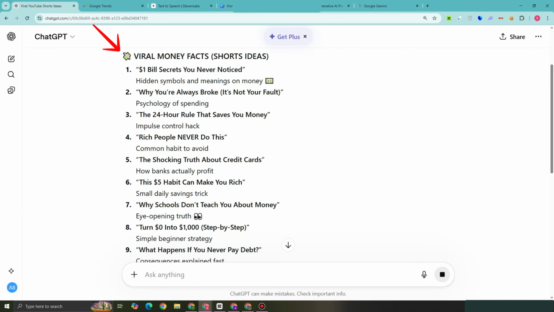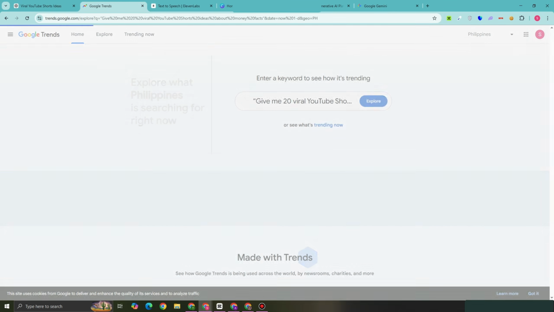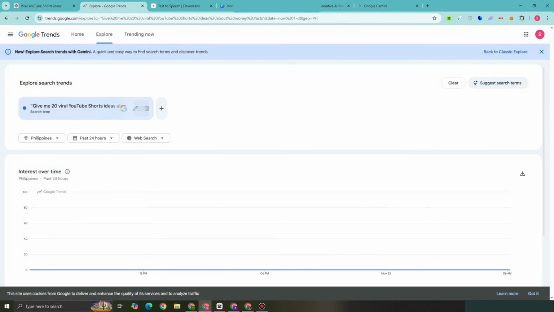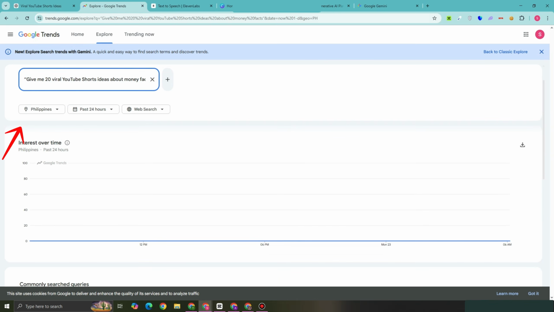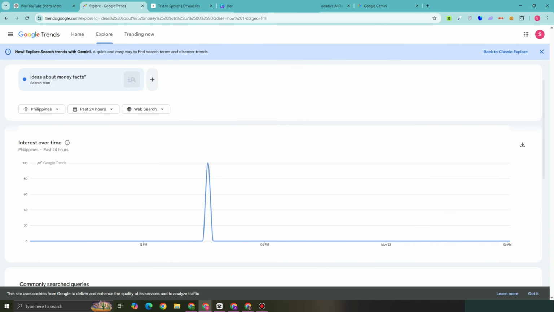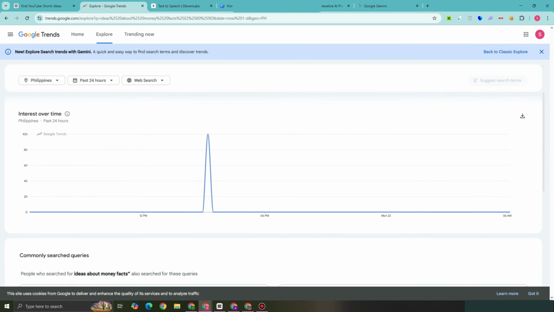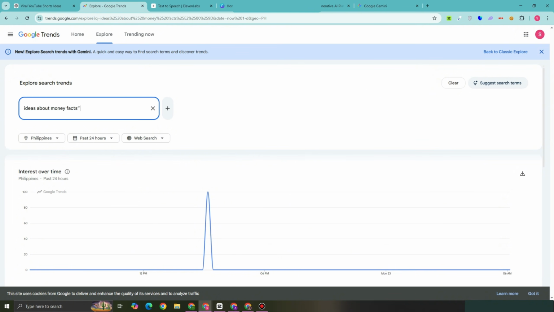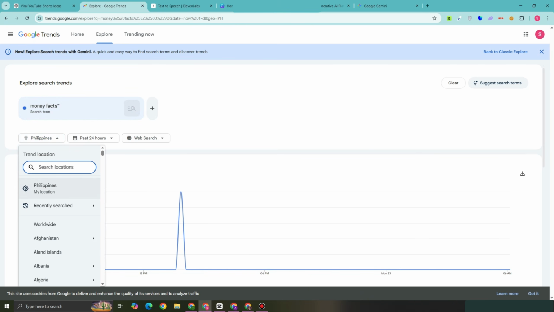Now for Google Trends, you can also ask Google Trends if these topics or ideas are on trend or people are looking for this, people are searching for this one. So you can search for money or money facts or whatever you want to add here, like ideas about money, how to get money. And Google Trends will show you the analytics for interest over time. You can also change the location if you want. So probably you will have an idea if people are searching for this topic or not. If people are interested with money or looking for money, searching for money or money facts or not.